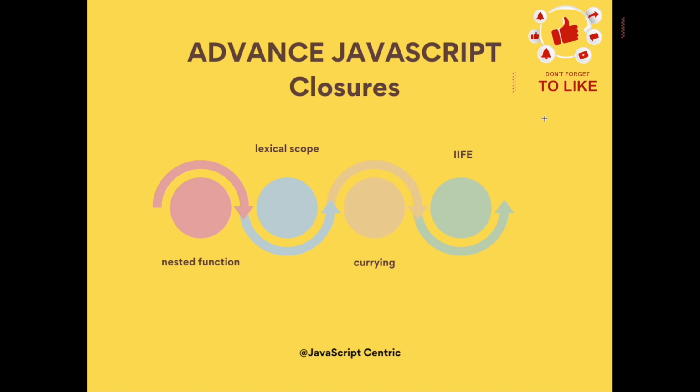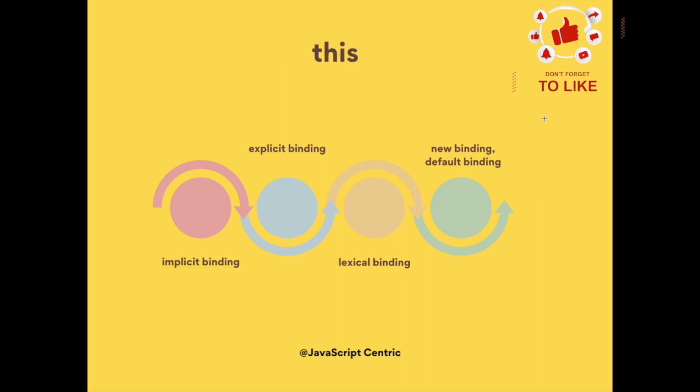Moving to the advanced topics of JavaScript, closures is one of the important topics in JavaScript, where you can cover nested functions, lexical scope, currying and immediately invoked functions. In every interview most of the questions are based on closures. Moving to the next topic, you should know about implicit binding and explicit binding, and the lexical and default binding types. The behavior of this is different in a regular function and an arrow function, so you should know about the behavior of this also.